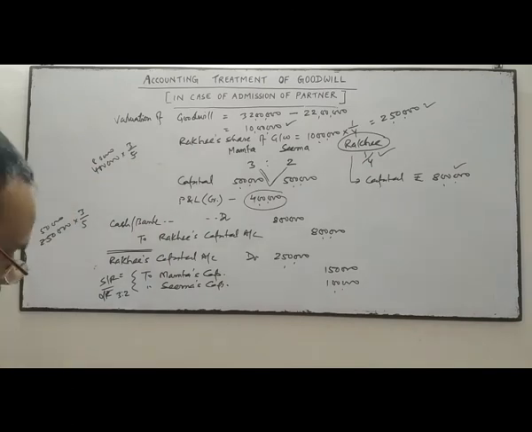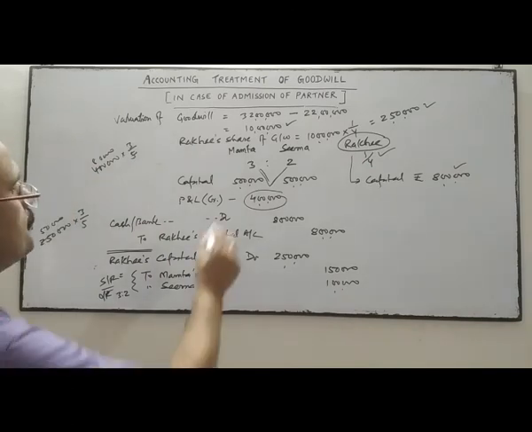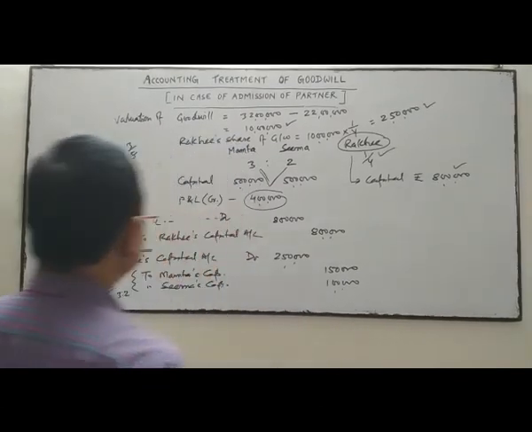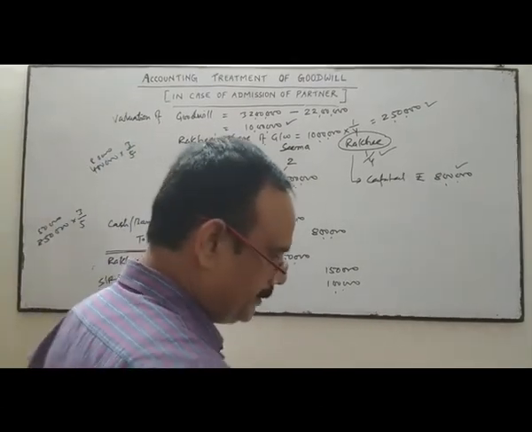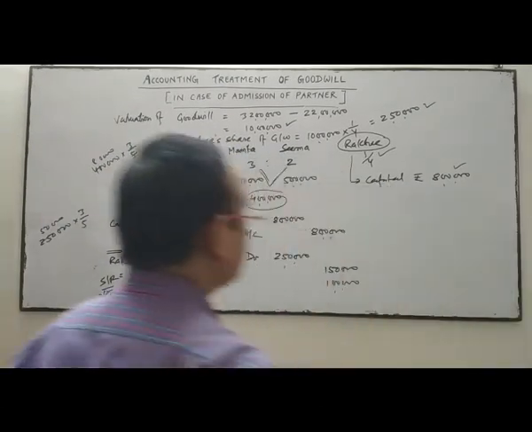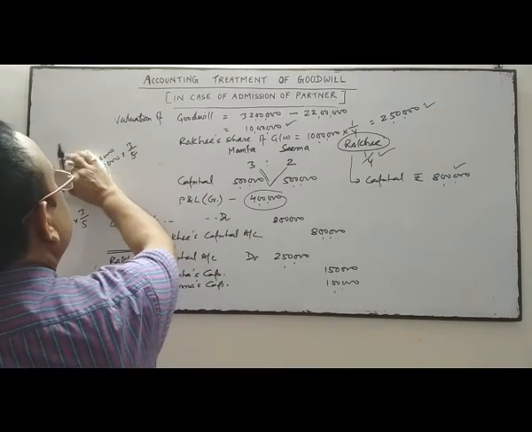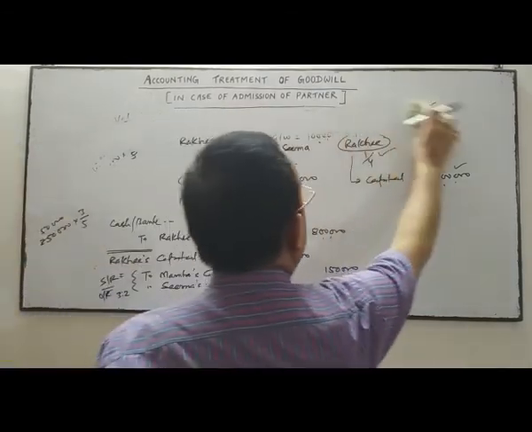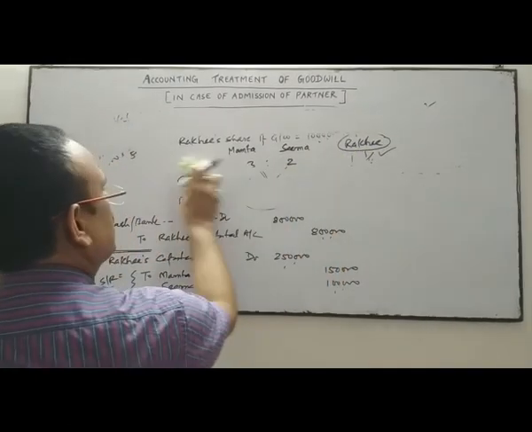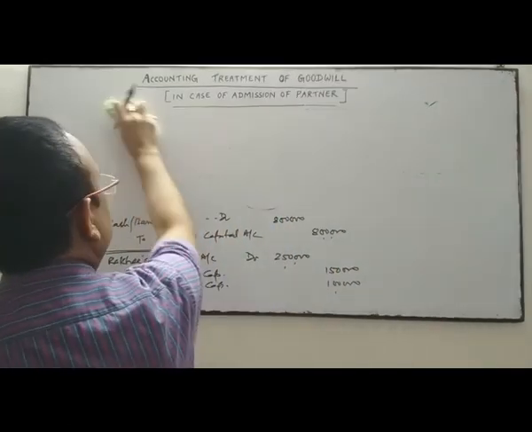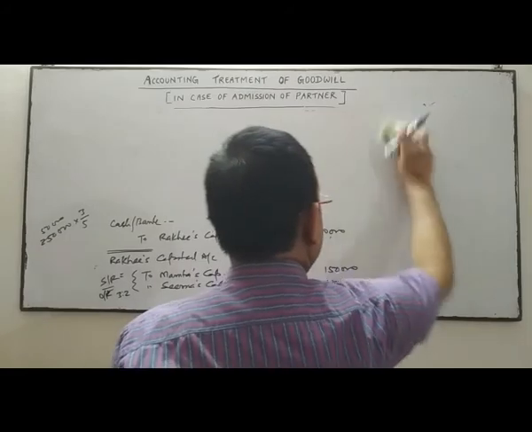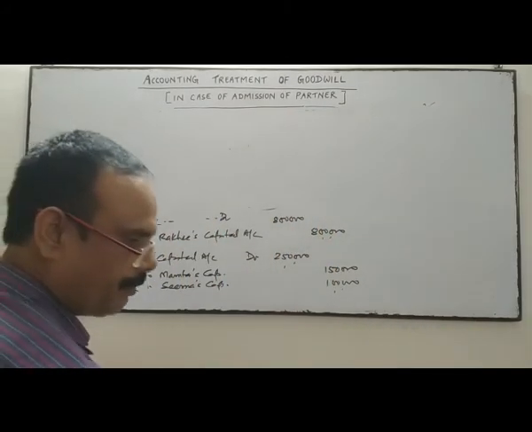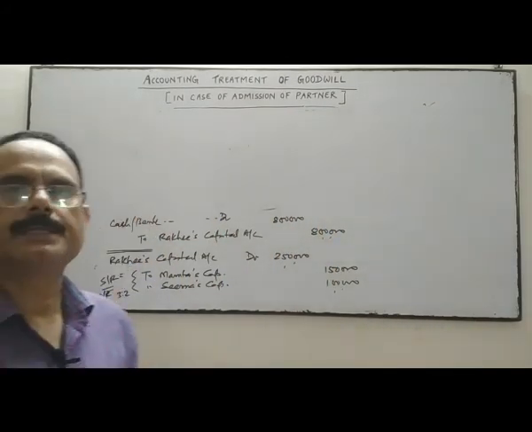Okay. The next is the profit and loss account, which will be transferred to old partners' capital accounts in their old ratio. The profit and loss credit balance has been given in the question.